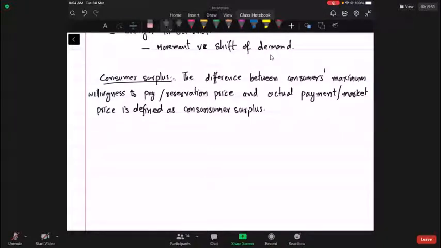But when you reach the market, you observe that price in the market is only 600. So your willingness to pay is 1000. Actually, you pay 600 for the shirt. So whatever is left in your pocket, that is defined as your consumer surplus. So the difference between consumer's maximum willingness to pay and actual price is defined as the consumer surplus.